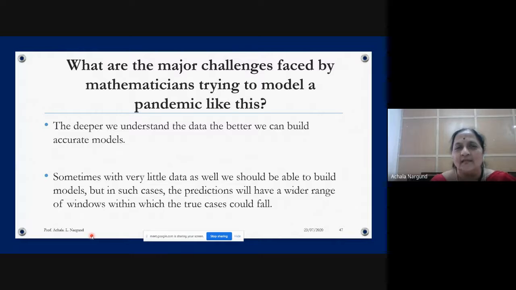What are the major challenges faced by mathematicians trying to model a pandemic like this? Major challenges, remember: the deeper we understand the data, the better we can build accurate models. If you do not have data, then how can you build an accurate model? This is very important. Sometimes with very little data also, we should be able to build models, but in such cases, the predictions will have a wider range within which the true cases could fall. So data is very, very important. Mathematicians are facing problems with the data because it is not being released properly.